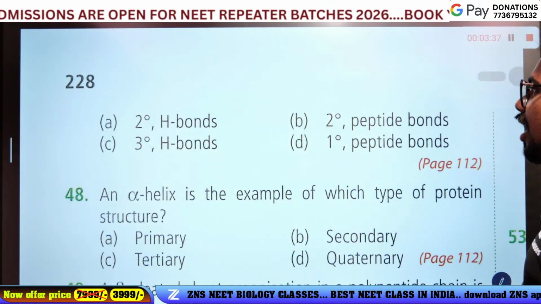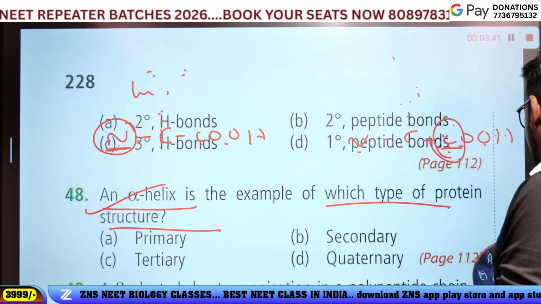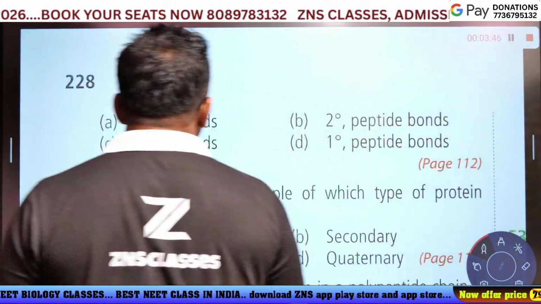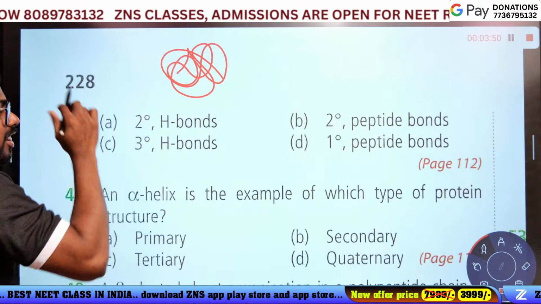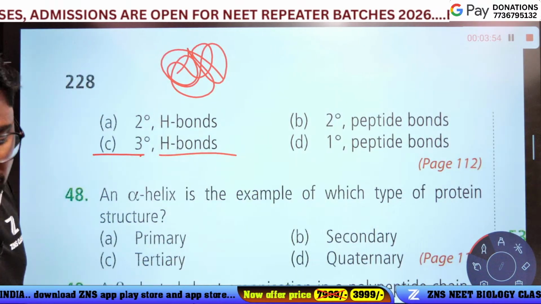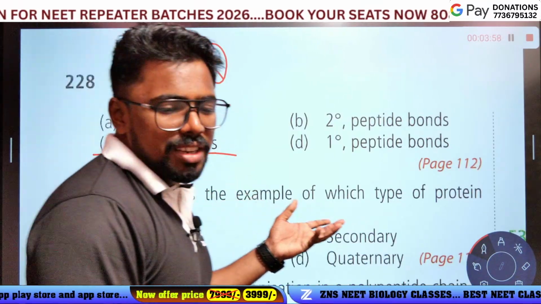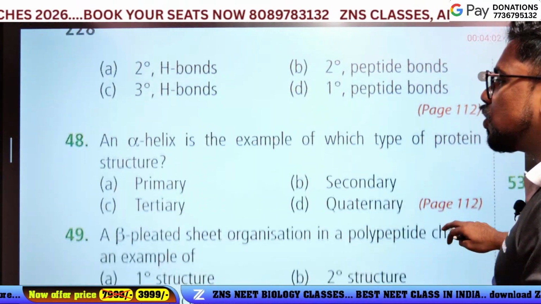Tertiary structure, yes. The hollow woolen ball is the tertiary structure, not the secondary structure, because it is held with hydrogen bonds. Option C is the answer. Simple question. Pure NCERT. The next question.